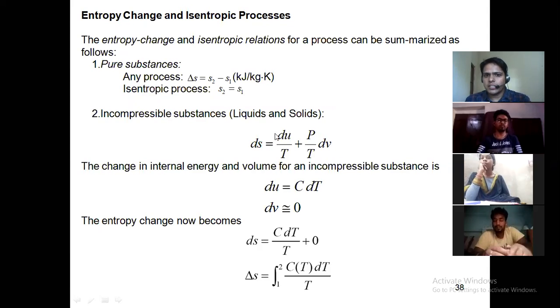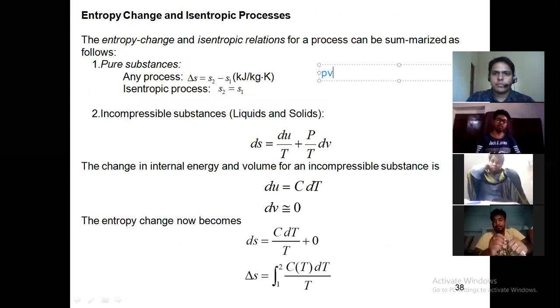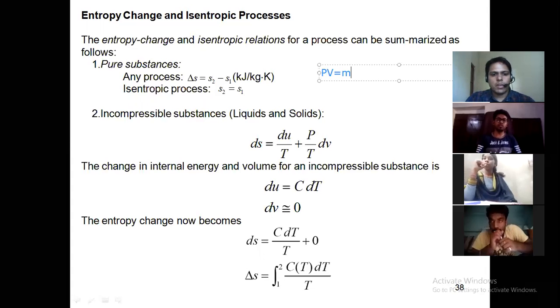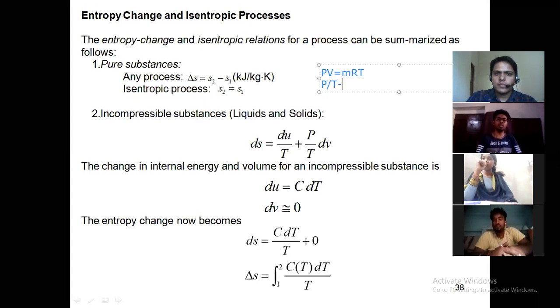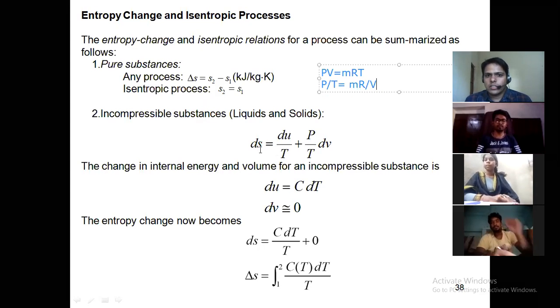So in case of an ideal gas, we have to integrate the equation ds is equal to du by T plus PdV upon T. We replace du with Cv dT, and P by T using the ideal gas equation PV equal to mRT, so P by T is equal to mR by V. Here ds, du and dv are small, meaning specific entropy, specific internal energy and specific volume, so the m goes away.